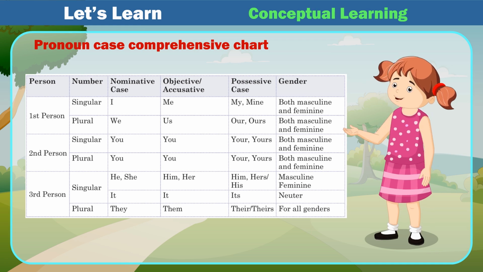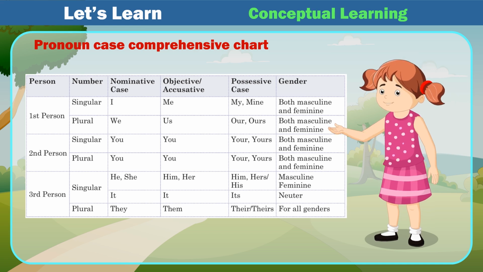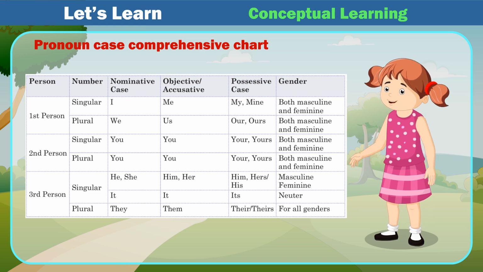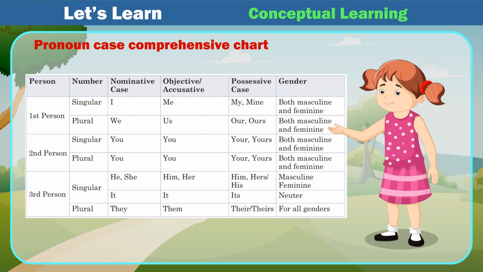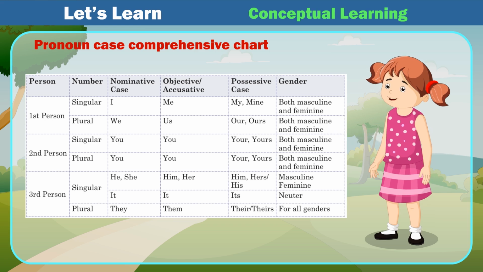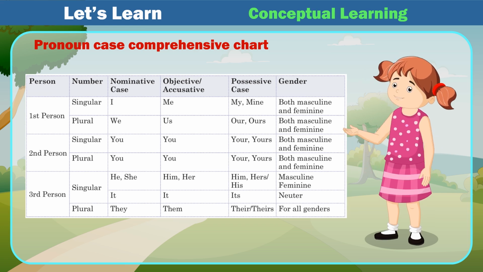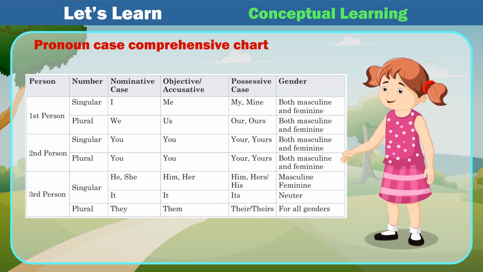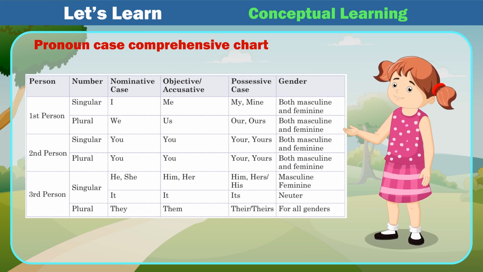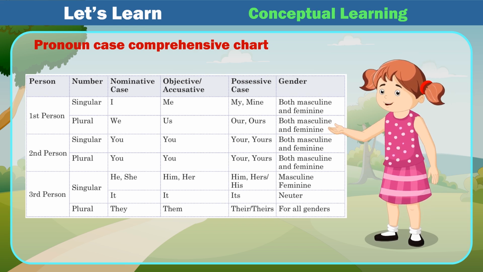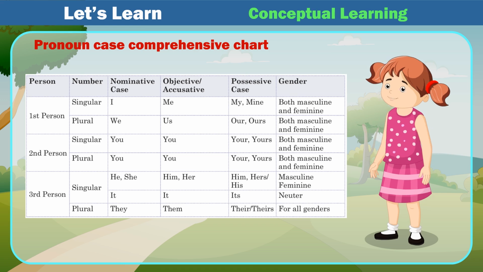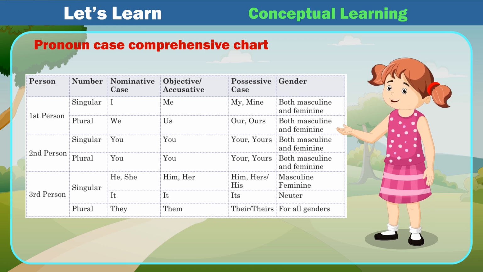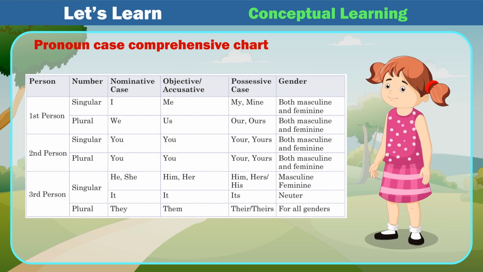First person singular: I, me, my, mine, both masculine and feminine. Plural: we, us, our, ours, both masculine and feminine. Second person singular: you, your, yours, both masculine and feminine.